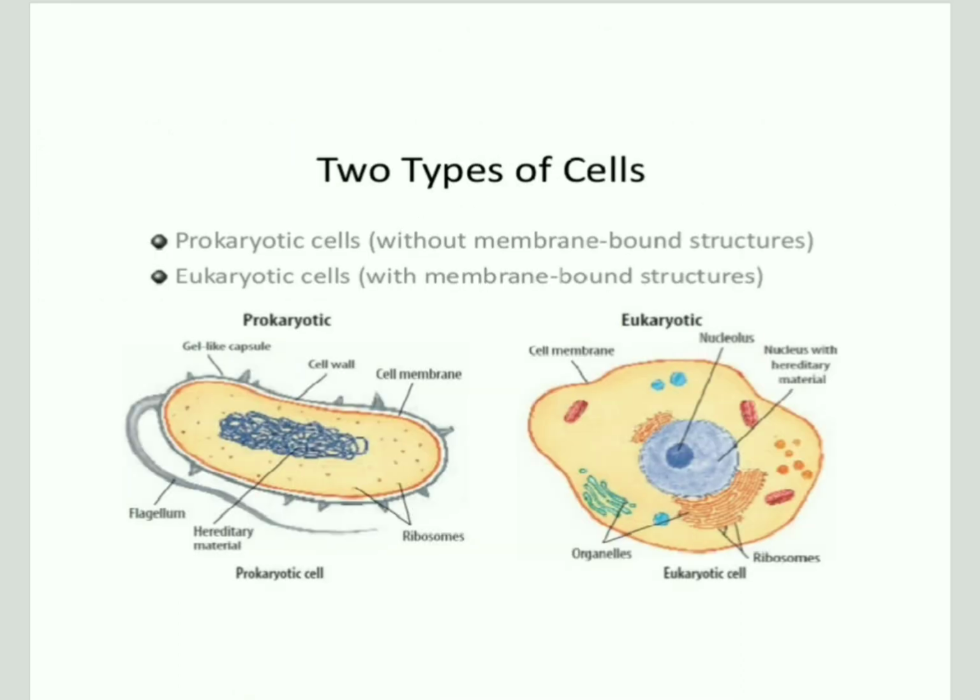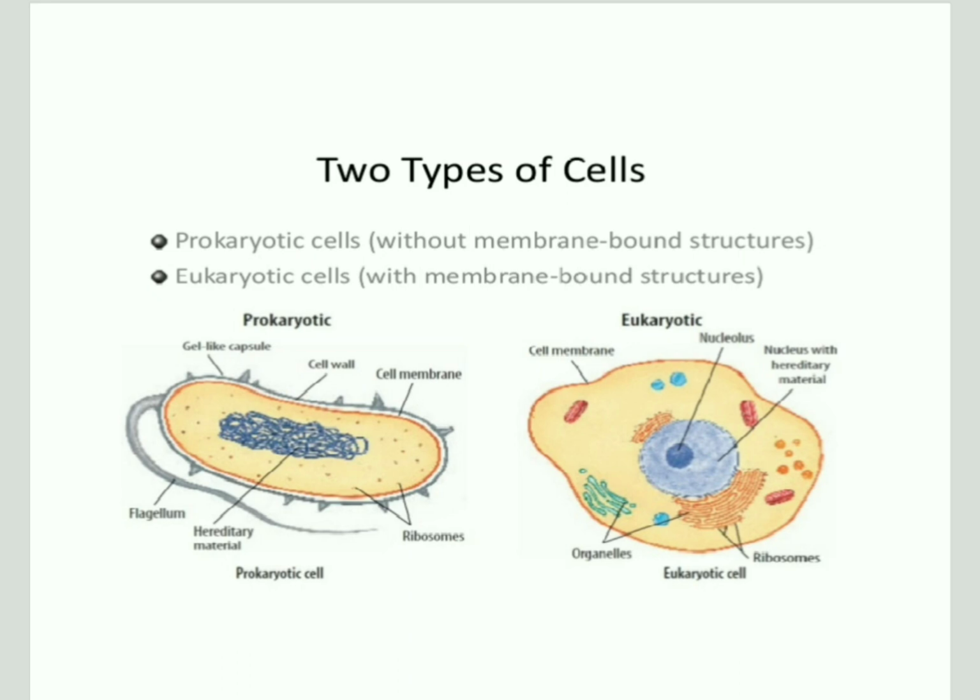Then here there are two types of cells. The first one is the prokaryotic cell and the second one is the eukaryotic cell. The prokaryotic cells are called the primitive cells, meaning these are the cells which are not much evolved, and eukaryotic cells are the modern cells which are much more evolved as compared to prokaryotic cells. The prokaryotic cells are the cells which we can find in bacteria. The bacteria are composed of prokaryotic cells.